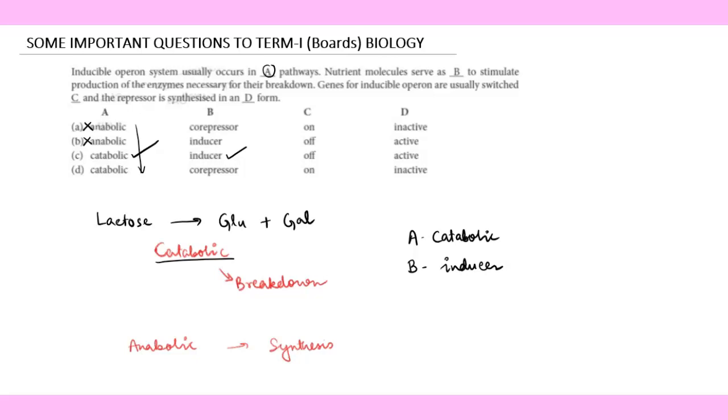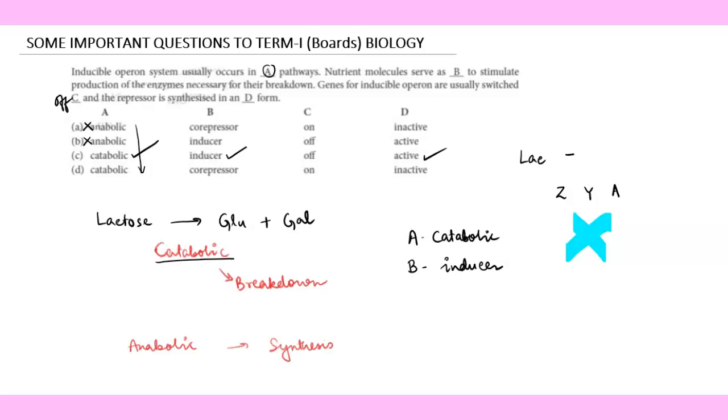Genes for an inducible operon are usually switched off, because in most cases lactose is generally not there. So when it is not there, the structural genes Z, Y, A do not undergo transcription and translation. Okay, now moving on to the last fill-up, which says that the repressor is synthesized in an active form.